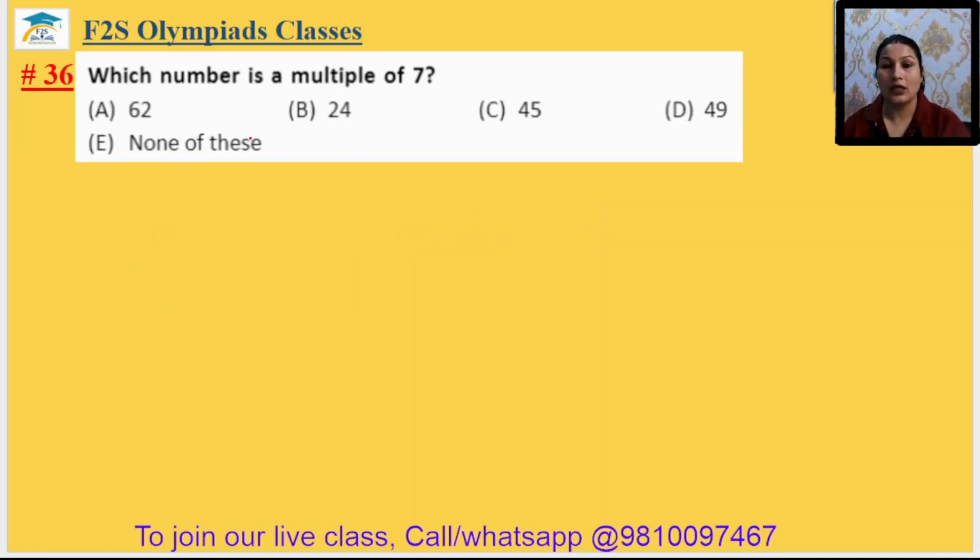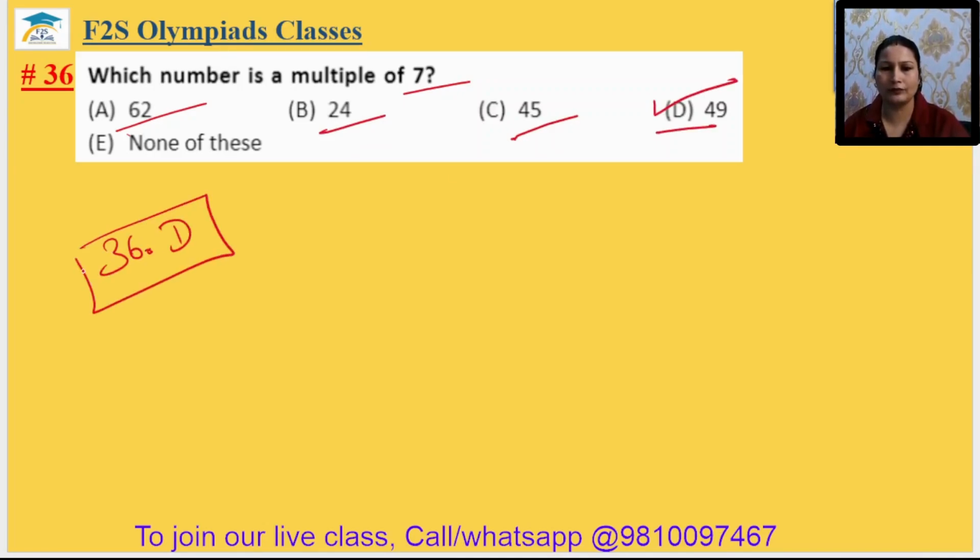Question number 36. Which number is a multiple of 7? So 62 does not come in the table of 7. A multiple of 7 means a number which comes in the table of 7. 21 does not come. 45, no. 49 will come, yes. 36th answer will be option D.